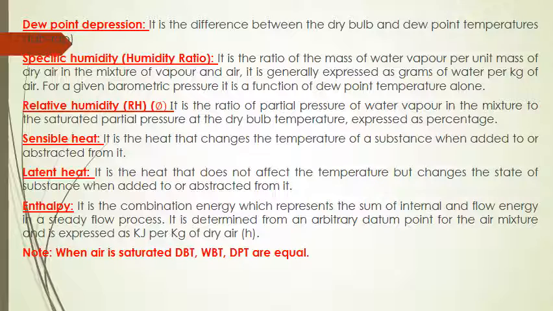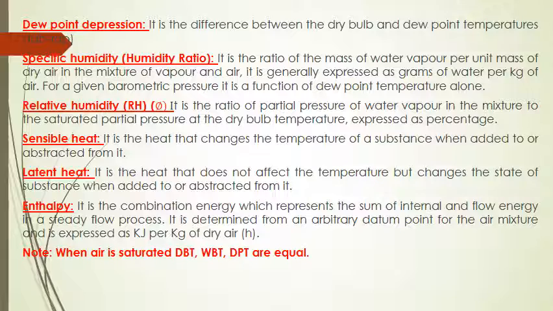It is generally expressed as grams of water per kg of air. Specific humidity is nothing but the amount of water, in grams, present per kg of air, where that air is a mixture of vapor and air. For a given barometric pressure, it is a function of dew point temperature alone; it depends on the dew point temperature itself.